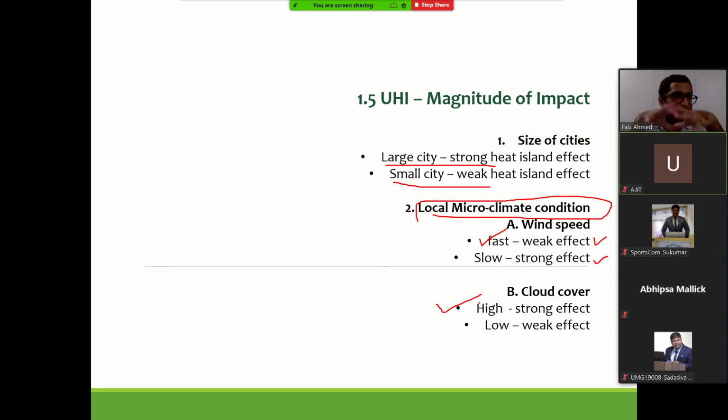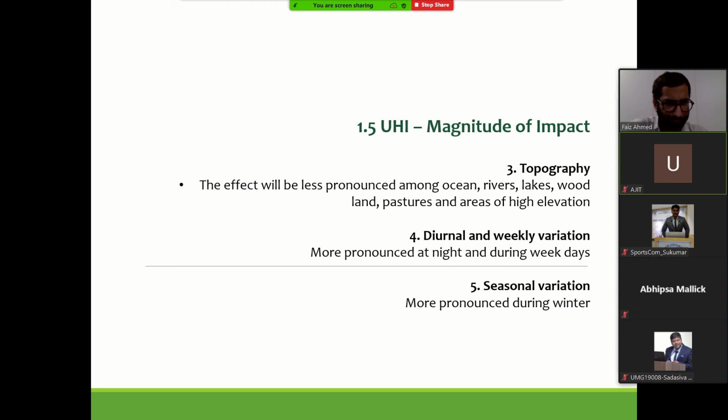That means the heat that is dissipated from the city doesn't have the opportunity to exhaust, because the clouds are covered. As a result, that will also have an impact on the overall temperature of the city. Topography: the effects will be less pronounced among oceans, rivers, lakes, woods, pastures, and areas of higher elevation.